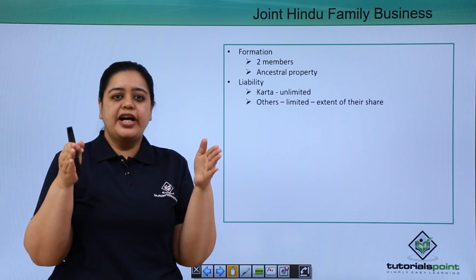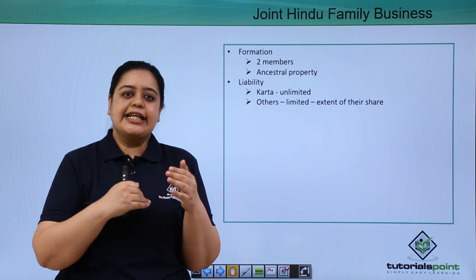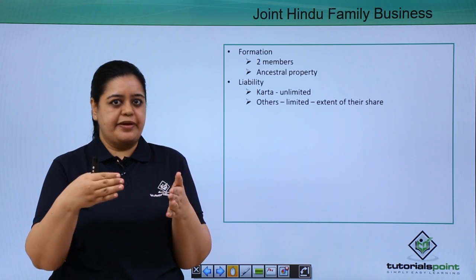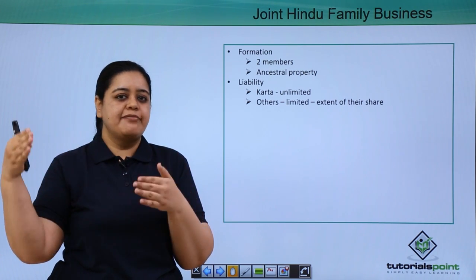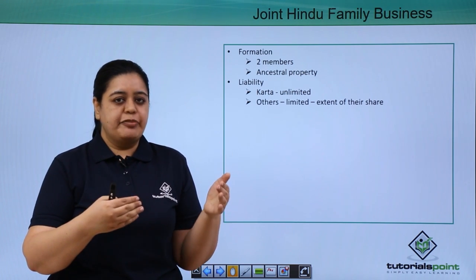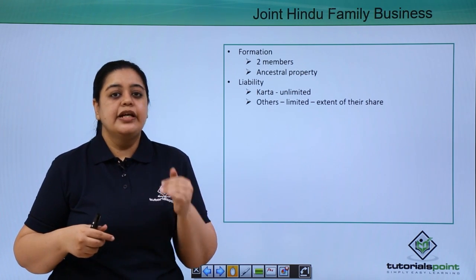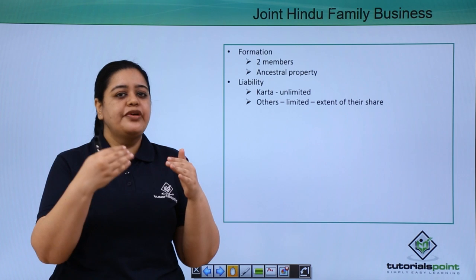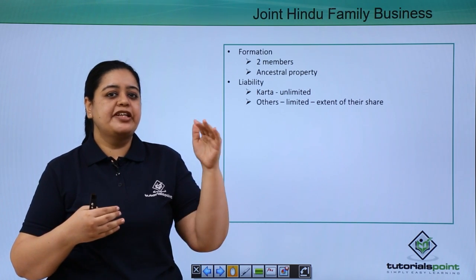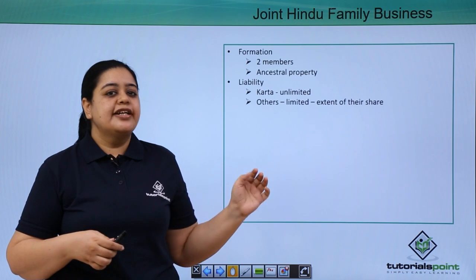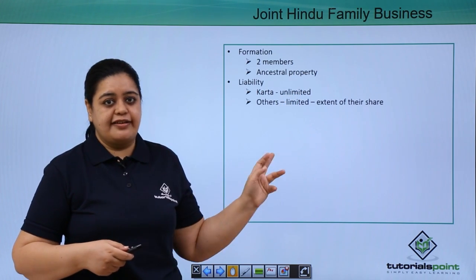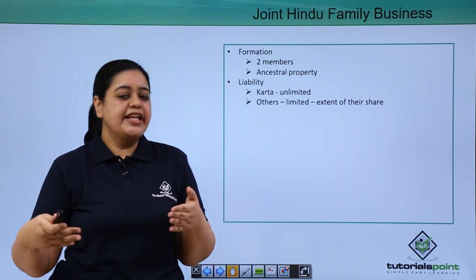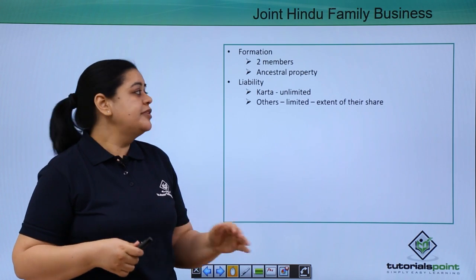See, when a Hindu undivided family is formed, let's take an example. We have this Mr. RJ. Now, RJ has a sibling MJ. So here we have RJ and MJ who are together. They have their father and mother, and they also have their grandfather. So it is the grandfather who is the head of the family. Always remember, in a Hindu undivided family, the eldest member of the family becomes the head of the family, and when it comes to the Hindu family business, he becomes the Karta. He is known as the Karta. The other people, that is you, your sibling MJ, your parents, they will become the co-partners.